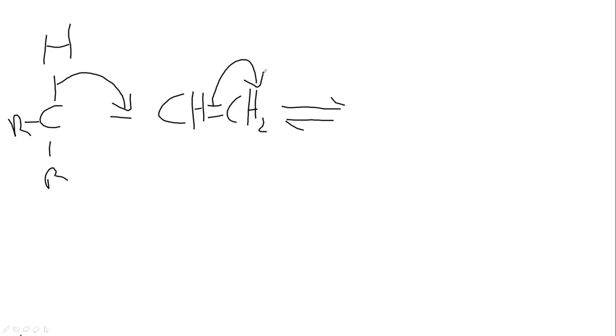They have to be different for it to undergo resonance. So this bond will move to this first carbon here. Let me just call this carbon 1, and carbon 2 will move to carbon 1. This will be the second resonance form.